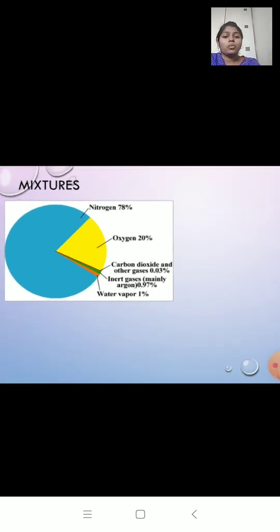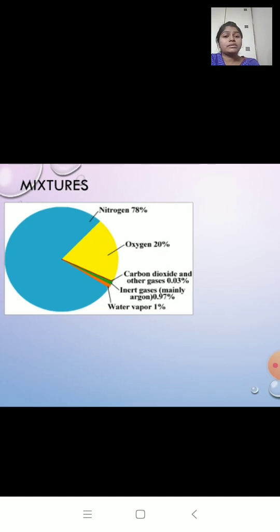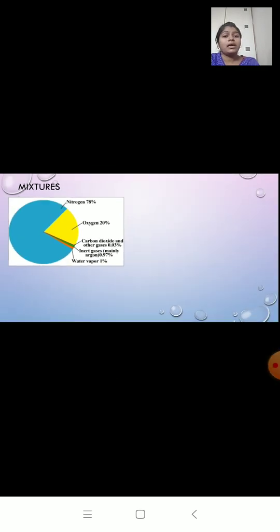We know the air around us is made up of various types of gases: nitrogen, oxygen, carbon dioxide, argon and water vapor. These various gases are not chemically combined.